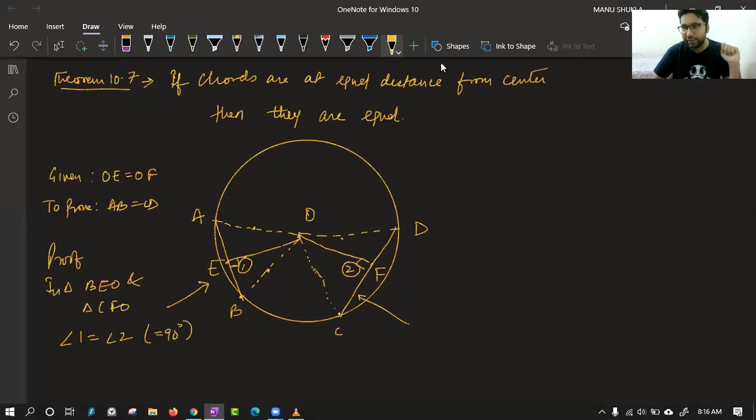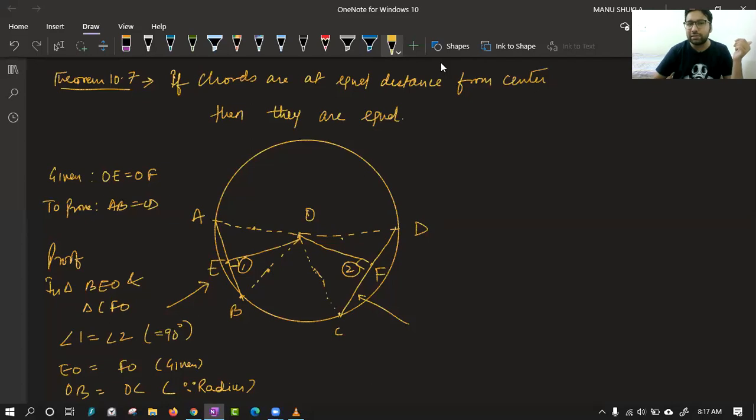Okay, Garima is saying EO equal to FO. Very good, Garima. It is given to us in the question that they are equal distance from center. So we can say EO is equal to FO, given. And the third thing, Ananya is saying, very good, Ananya. Hypotenuse, that is OB equal to OC. That is our radius, because radius is always equal. So three things we have done.